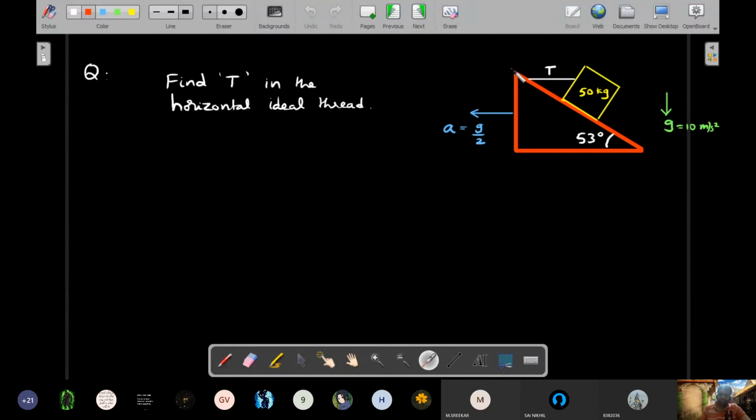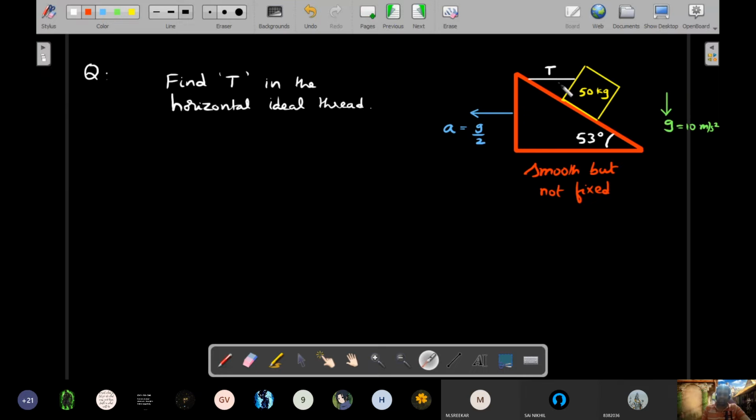Okay, so you could see there is an inclined plane. This time it is smooth but not fixed. Okay, smooth inclined plane but not fixed. What is being done with that inclined plane? Some external agent is pulling this such that the acceleration of the inclined plane itself is g by 2, where g is the acceleration due to gravity at that place.